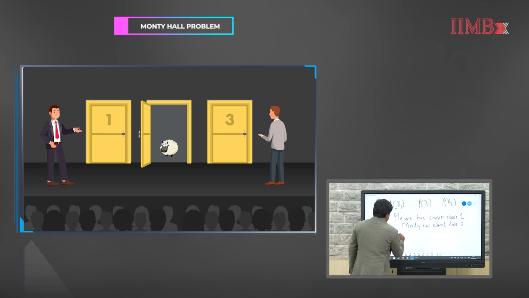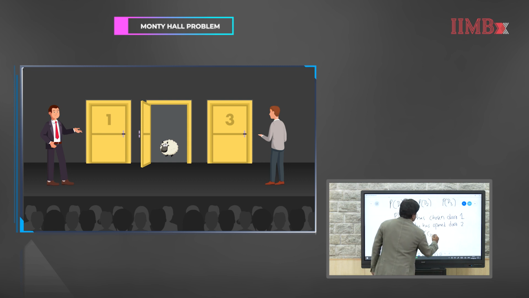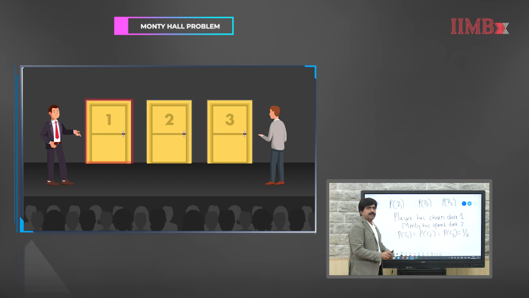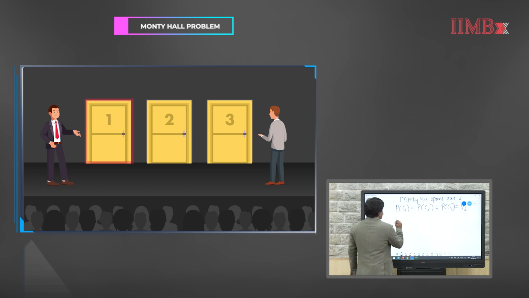Now, remember the prior probability of finding the car behind any of these doors is 1 over 3, equal probability. So, the probability of C1 is same as probability of C2, which is same as probability of C3, which is 1 over 3. Remember, this is the prior probability before Monty opening door 2. Now, let us try to calculate the posterior probability. So, here the posterior probability is probability of C1 given D2.